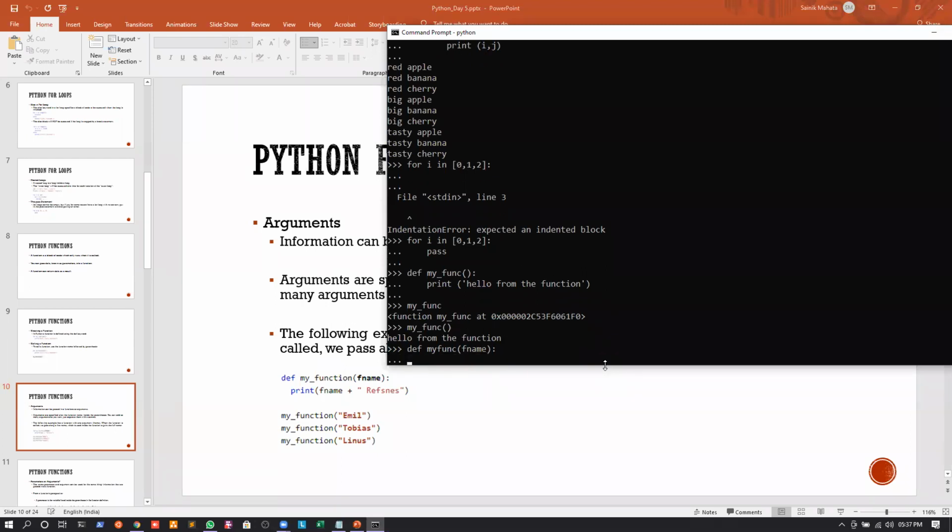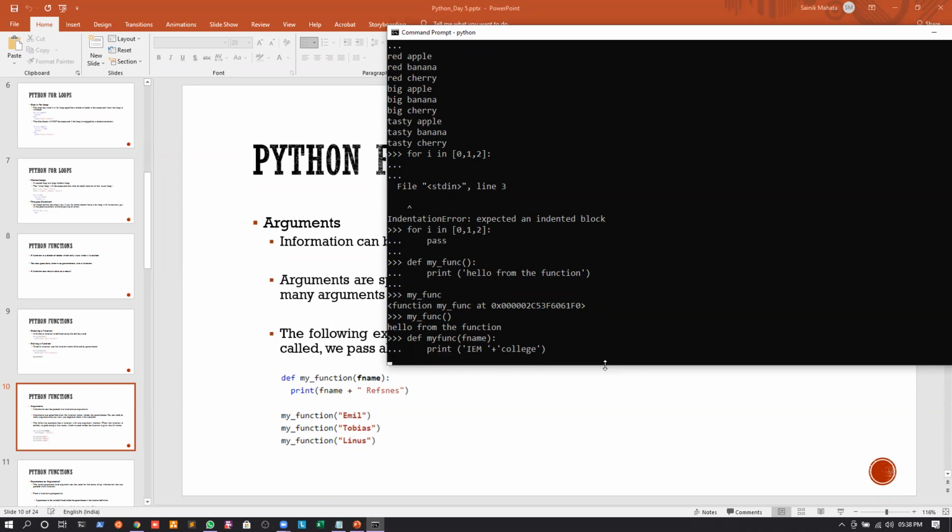We'll give a colon, and I will give 4 spaces. And I will print, suppose, IEM college, like this. Let us press enter.